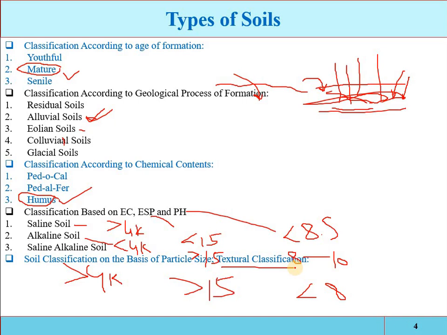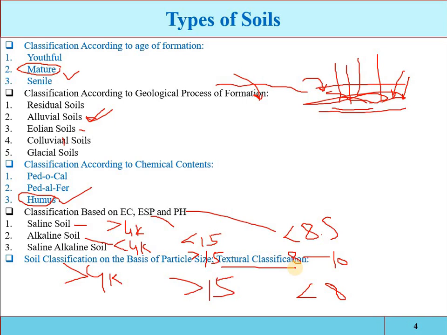Soil texture refers to the composition of the soil reflected by the particle size, shape and gradation. What is the average size of the soil? What is the average shape of the soil? And we are defining it by sieve analysis.